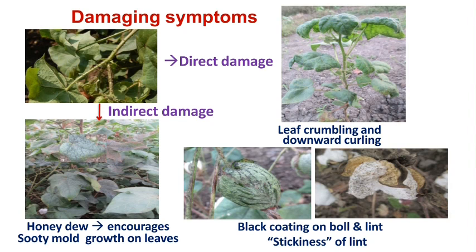Direct damage means that it reduces the turgidity or vitality of the plants, and the infested plant parts become dry or curling occurs. Curling is downward in condition. Indirect damage is that they develop black sooty fungus and directly affect the photosynthetic rate. The black coating on the bolls and the thickness of the lint is the characteristic symptom produced by the aphids.